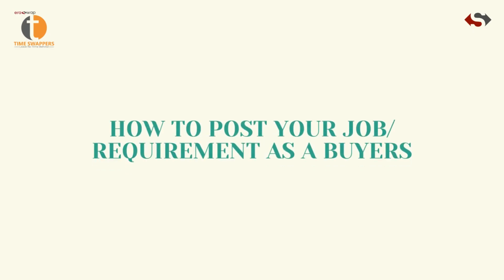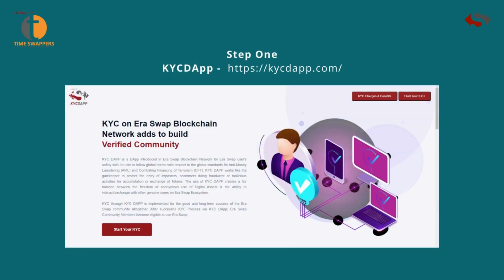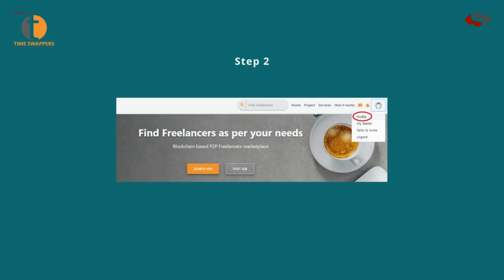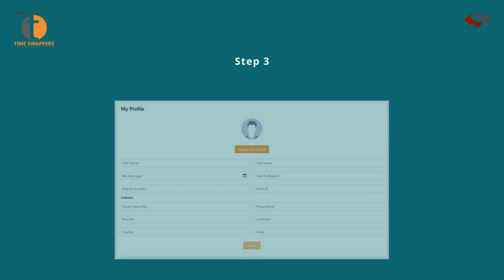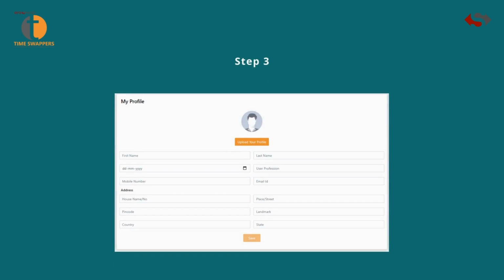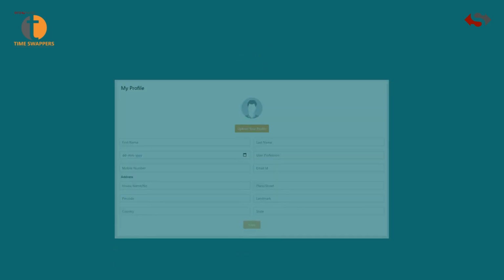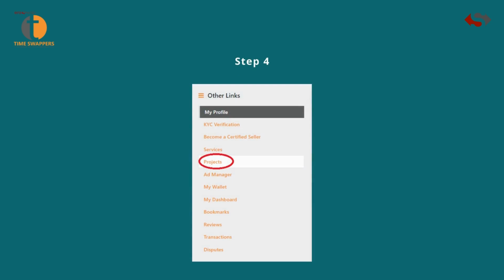How to post your job or requirement as a buyer. Step 1, first complete your KYC process on KYC DApp. Step 2, click on Profile under Profile icon. Step 3, update your profile with basic information. Step 4, click on Projects. You can also go to this page from Time Swappers homepage by clicking on Post Job button.